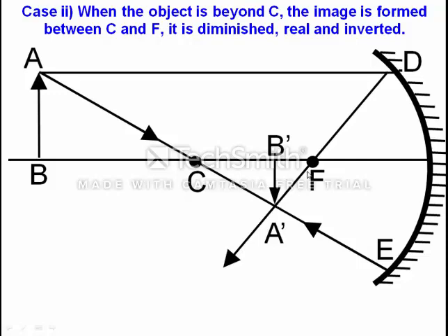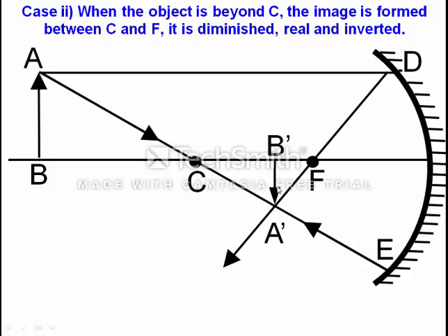Now position: the image is forming between C and F. So the position of the image is between C and F, and it is a real and inverted image.